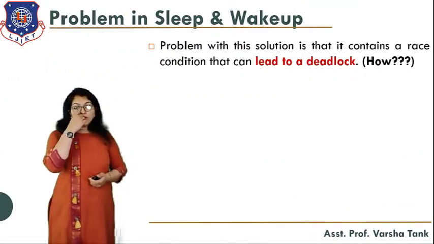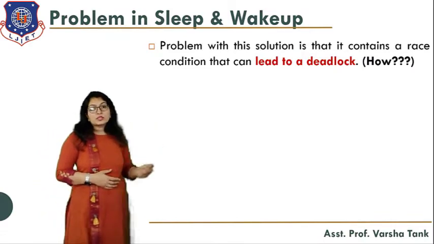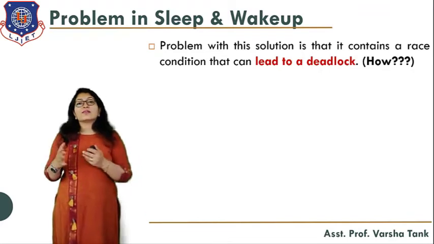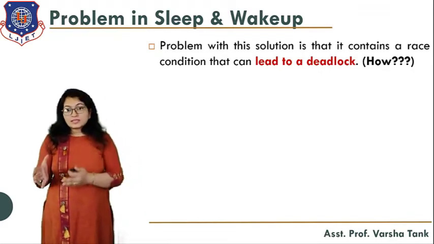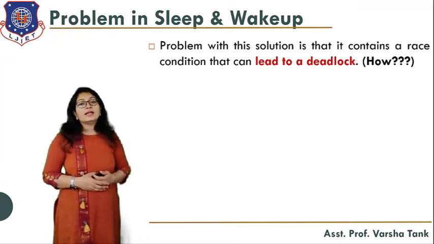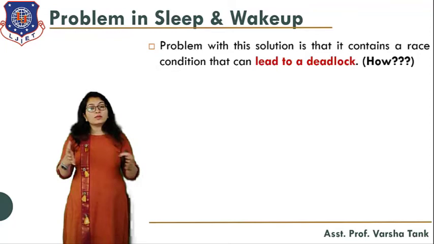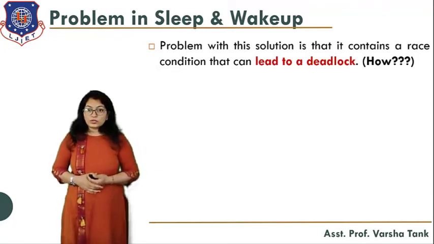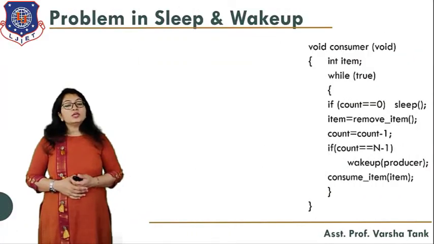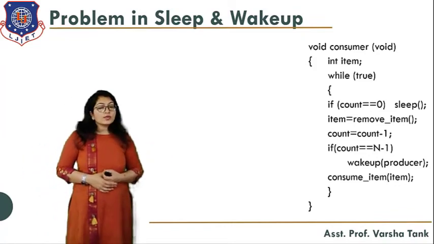Okay, now what are the problems in sleep and wake up? The problem with this solution is that it contains a race condition that can lead to deadlock. How can it lead to deadlock? No process can work. All will go into deadlock mode. So let's see. First of all, here is the same algorithm that we have seen for the consumer. So what will happen?